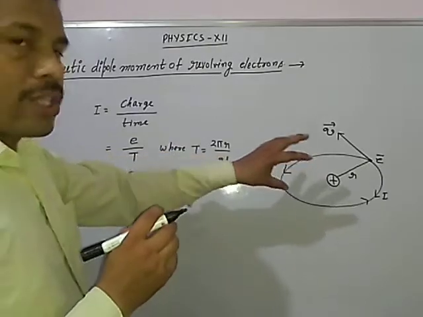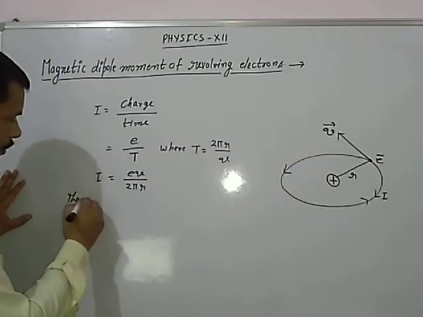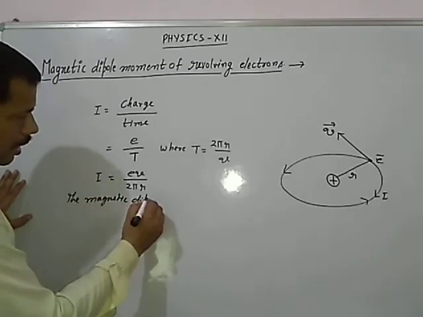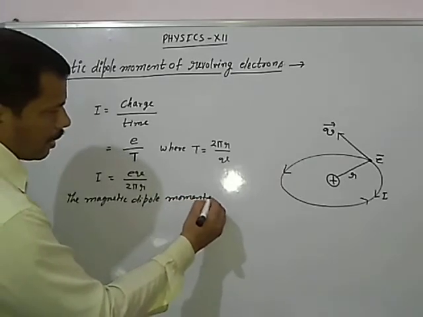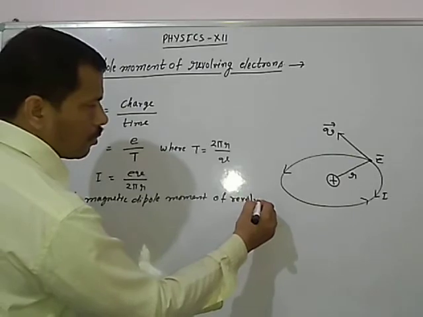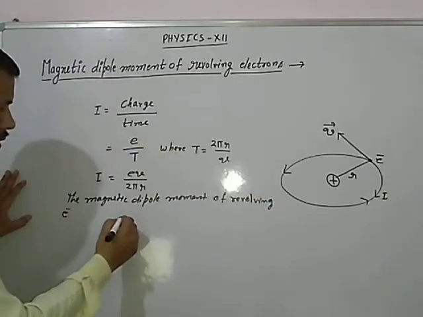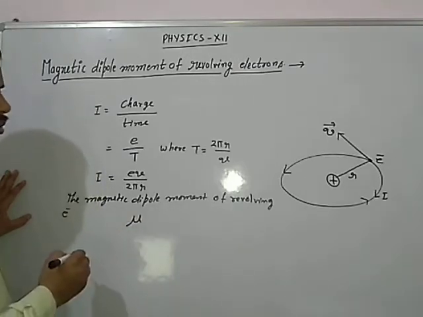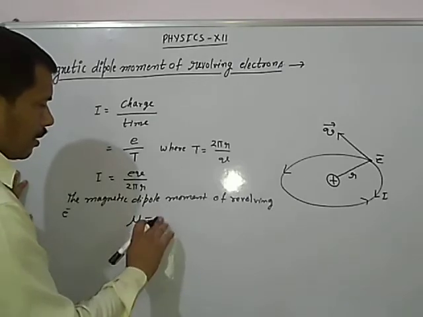As this loop is equivalent to the current loop, the magnetic dipole moment of the revolving electron may be written as mu. We represent it by mu, and it is equal to IA.